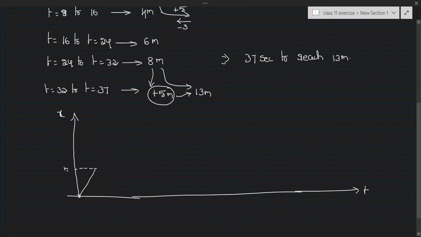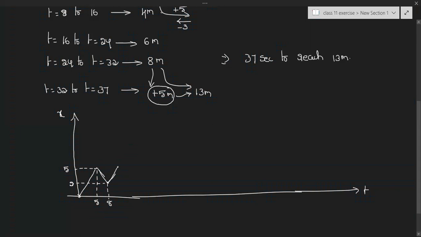After 5 seconds, once it reaches 5 meters, he will come back 3 meters in the backward direction. So this will be 2. Now this time will be 5 seconds and this time will be 8 seconds: 5 meters in 5 seconds and the next 3 meters in 3 seconds, total 8 seconds.